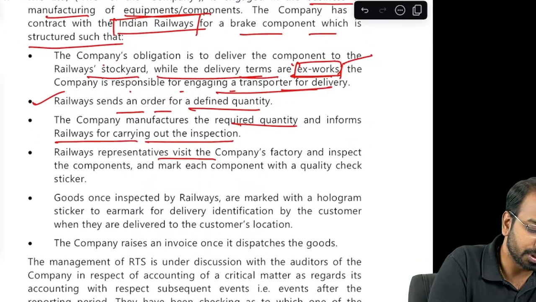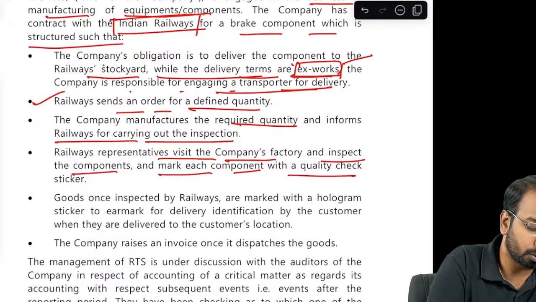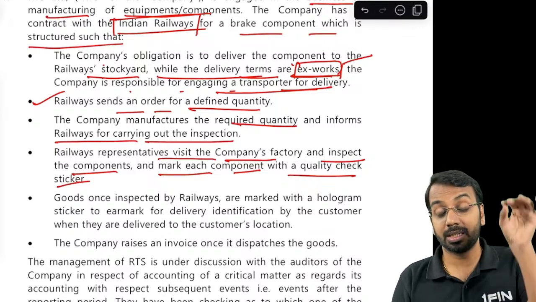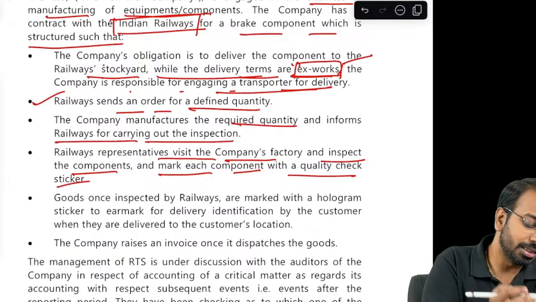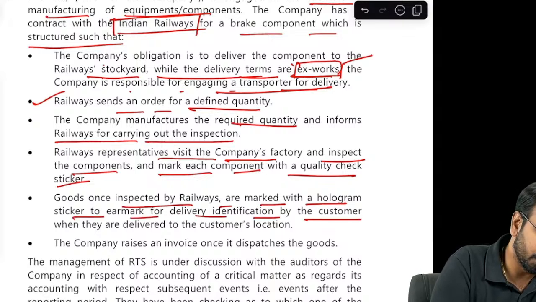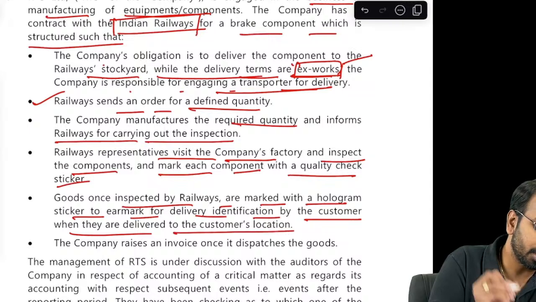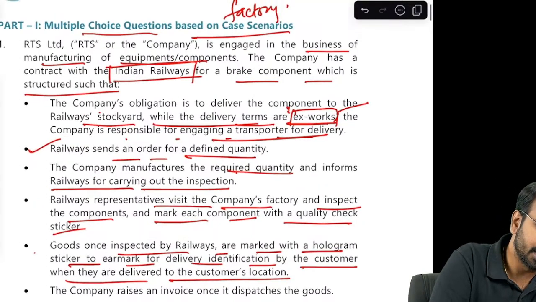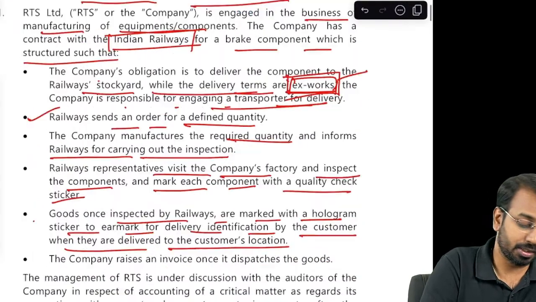Railways representatives visit the company's factory, inspect the components, and mark each component with a quality check sticker. So now here the entire process is they'll place an order, they'll come to the factory, and they will check each of the components. Goods once inspected by railways are marked with a hologram sticker to earmark delivery identification by the customer when they are delivered to the customer locations. So after inspection only the delivery will happen. Where will the delivery happen? Delivery will happen at the factory itself.